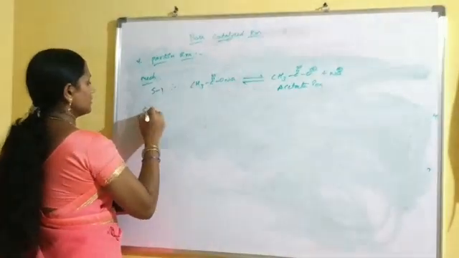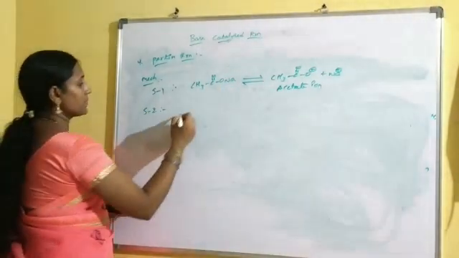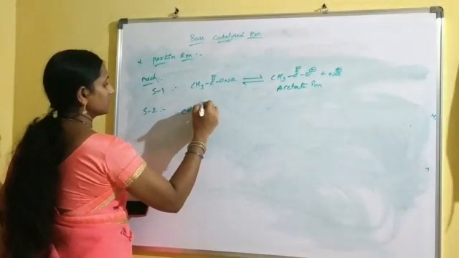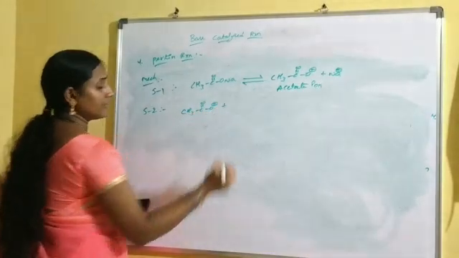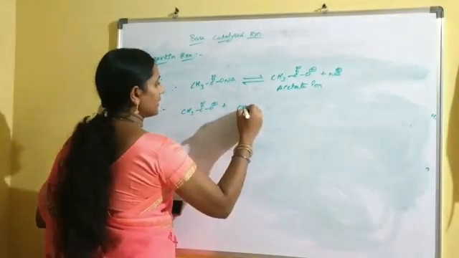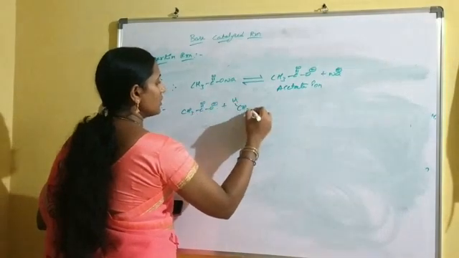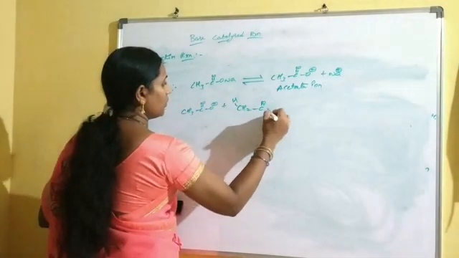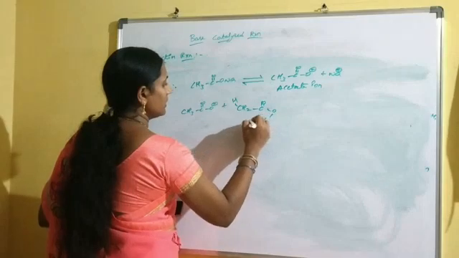Now in the second step, this base is treated with acetic anhydride, CH3-C double bond O, O, C double bond O, CH3.